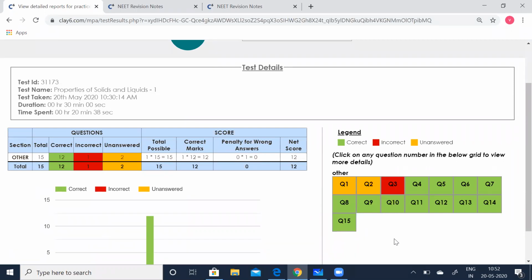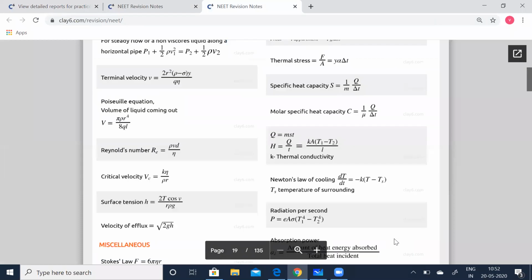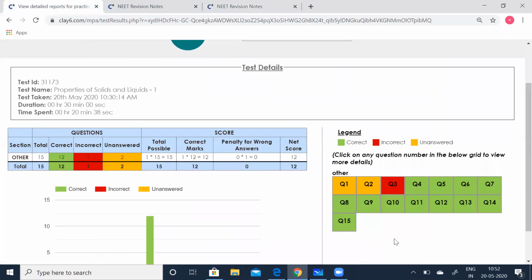So with this, you can verify your results, and until you're satisfied with your test, you can go on repeating the test. Go to the NEET notes, go to the revision NEET notes, make note of all the formulas we have, so you can see that we have made use of all the formulas.